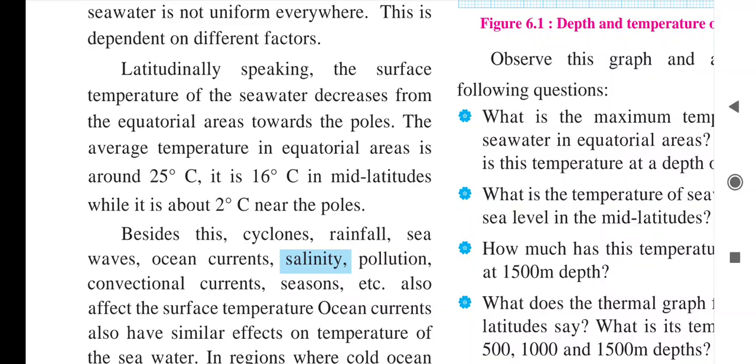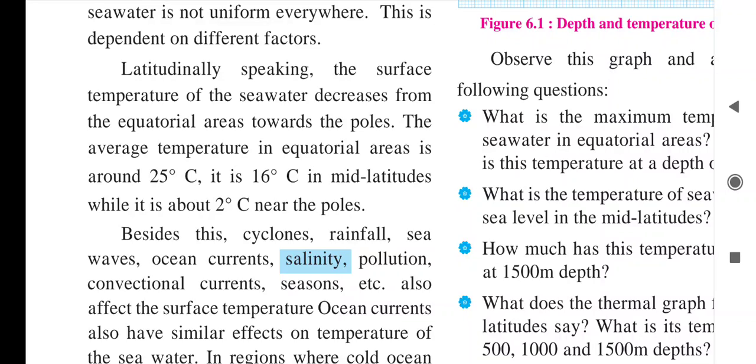This region, 0 degree to 23.5 degrees north and south, is called the equatorial area or torrid zone. In that torrid zone we find more temperature, and after 23.5 degrees we find the temperate zone. On the north side there is the Tropic of Cancer, and down on the south side there is the Tropic of Capricorn. Between those two is the equatorial region.